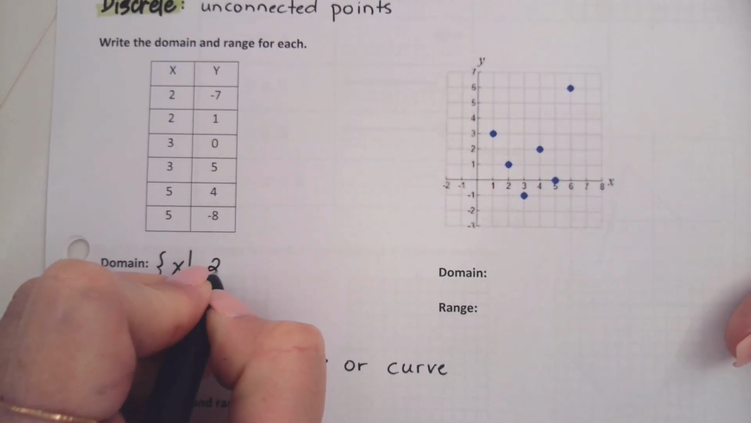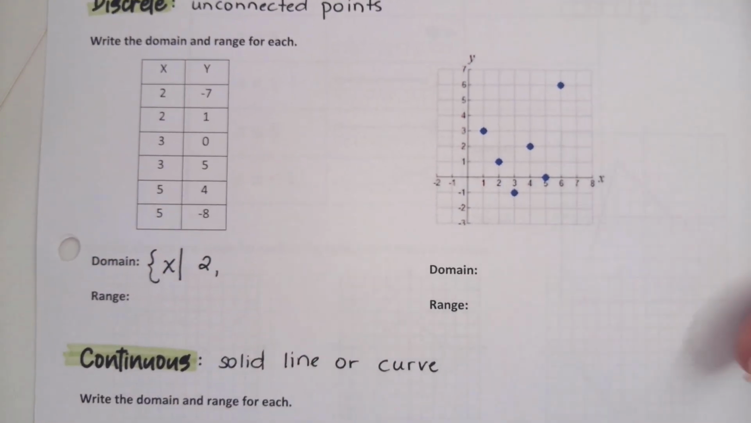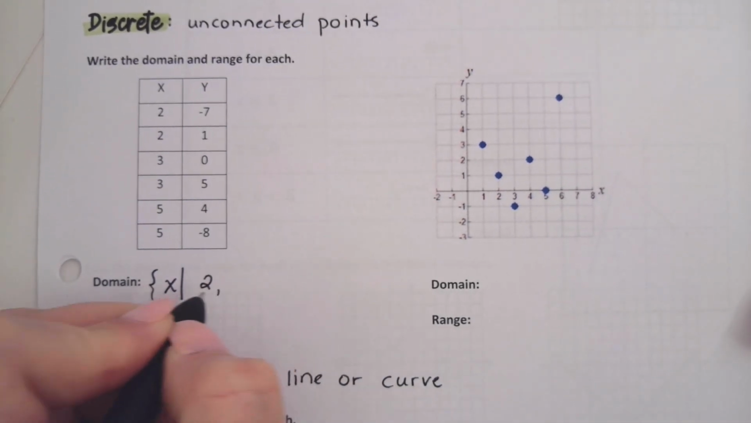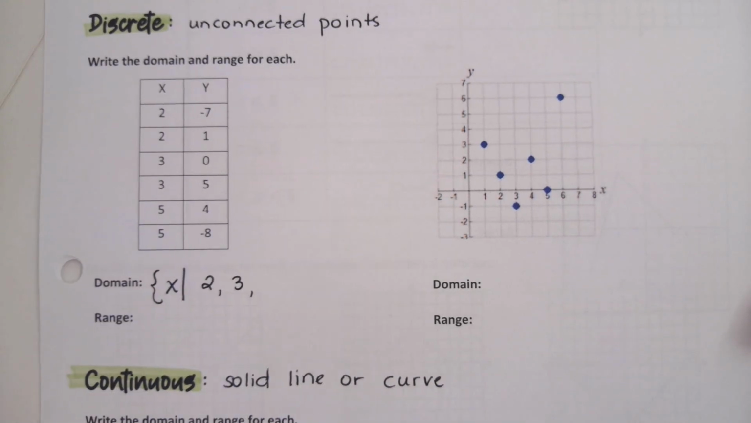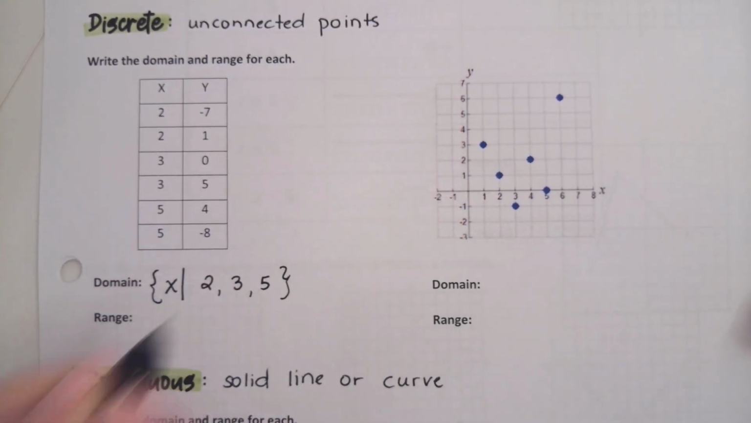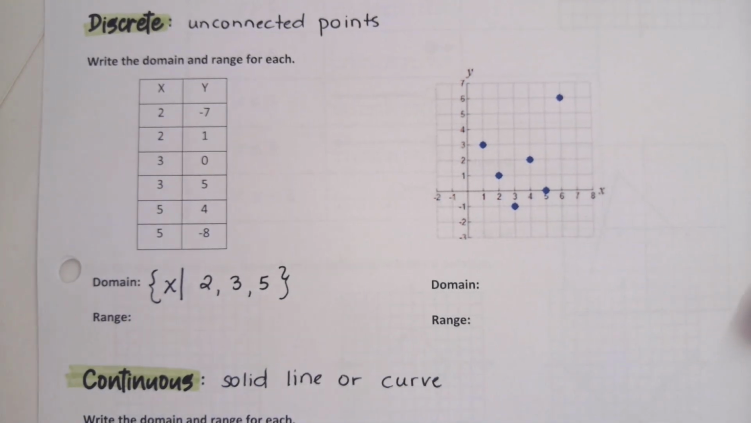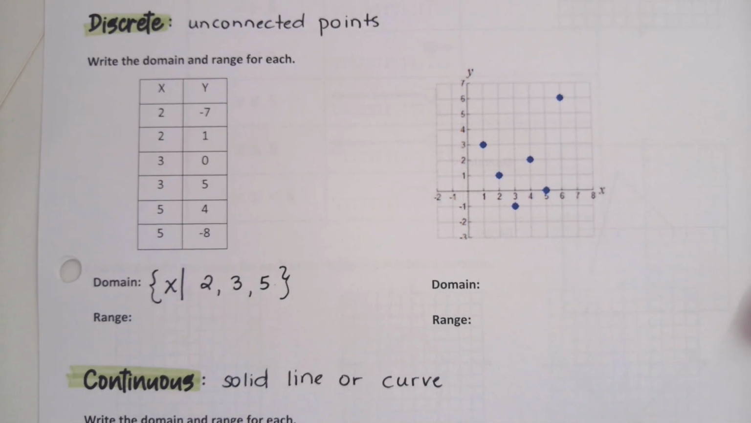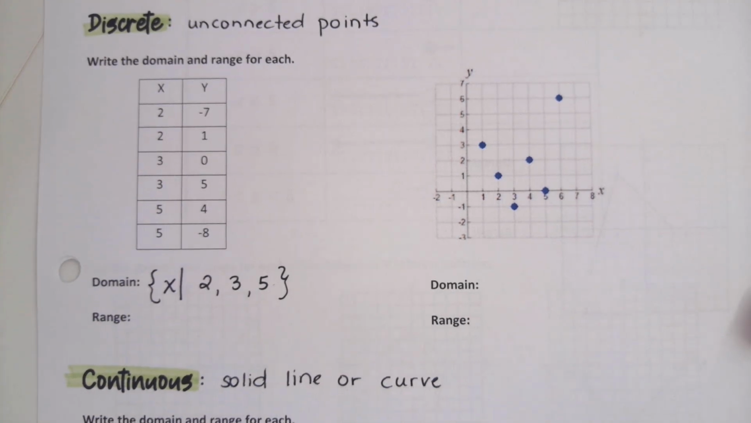So we'll say 2 and then we'll put a comma. And then we'll do the next one, which would be 3. Great job. And the next one, which would be 5. And that is all of my X's. So then I'm going to close it out. It's basically saying these are the set of numbers that are in my X's. If you want to make yourself a little note, don't have to write repeats.